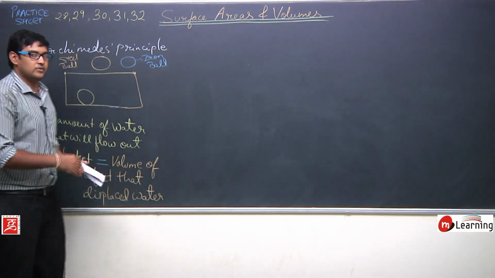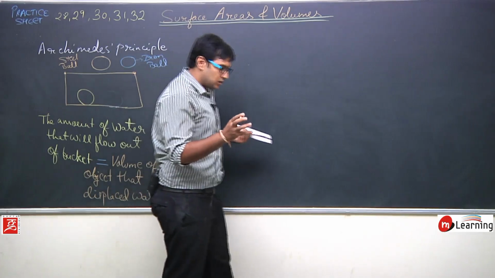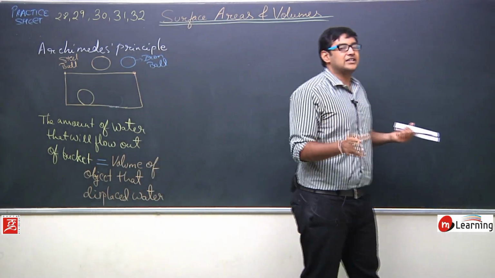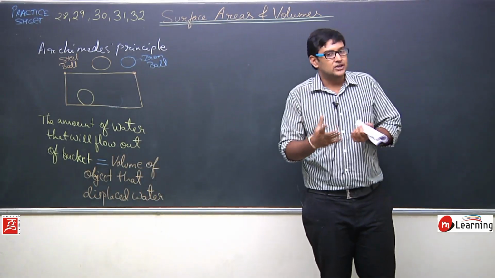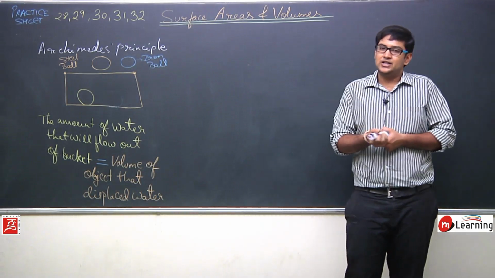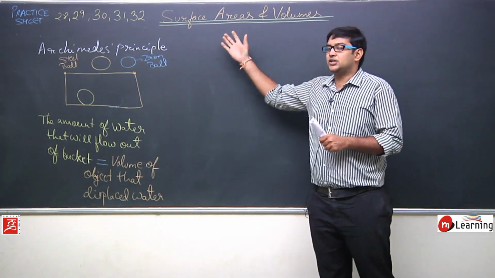Okay, this is a small analysis, a small conclusion of Archimedes principle that is required for this topic.